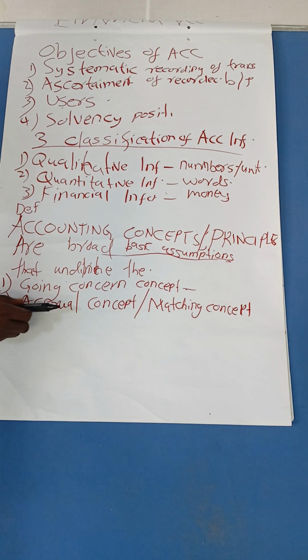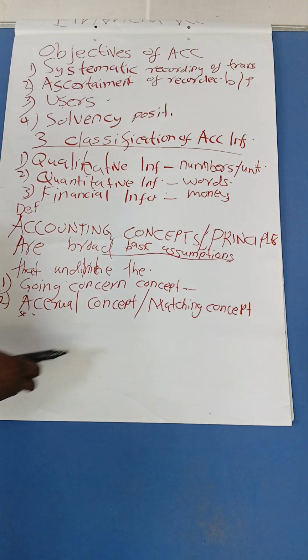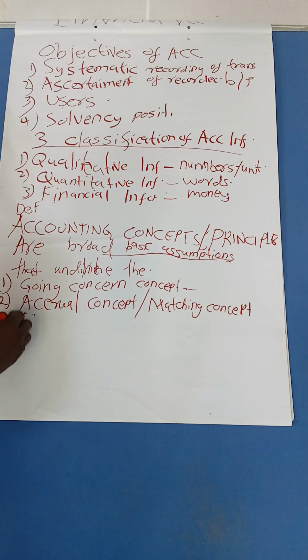Immediately they are earned or incurred, they must be recognized at that particular time or period, but not when they are going to be paid. So in case you are getting revenue at that particular moment, you account for it, not at the moment it is paid. As an accountant adhering to the matching concept, you have to make sure that any revenue or cost incurred in the business, you record it at that particular moment, not when they are going to be paid. Immediately they happen, you account for them.